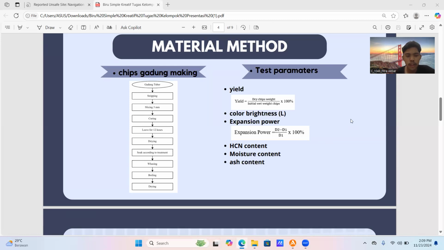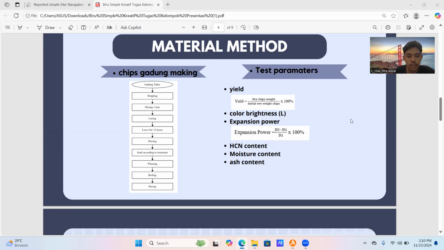After that, wood ash is sprinkled on the chips, using 80 grams for every 6 kilograms of chips. The ashed gadung tuber chips are then left for 12 hours, followed by drying in the sun until dry.